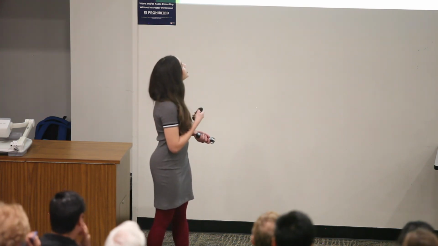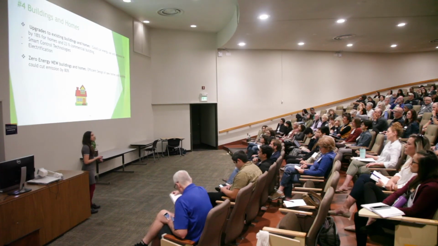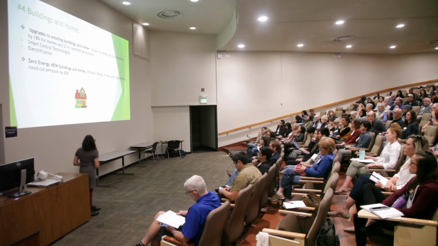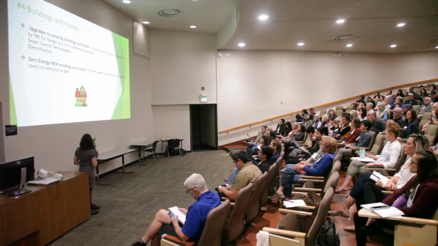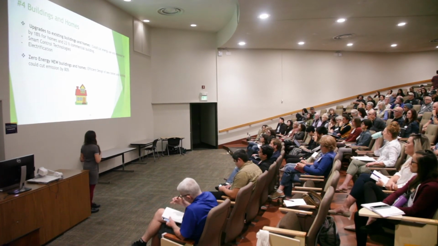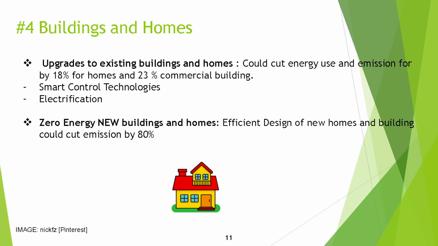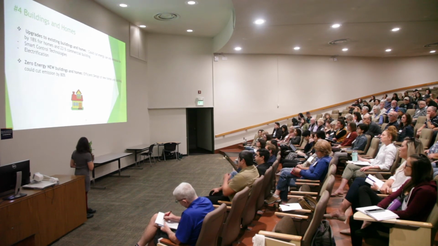Also, the electrification of all of the appliances in our homes. We could use an electric stove instead of a gas one, right? Also, assuming that almost all new buildings and homes are net zero or zero energy, we could have a reduction of 80%.